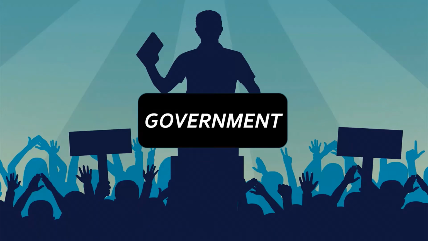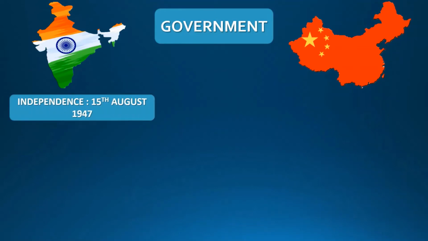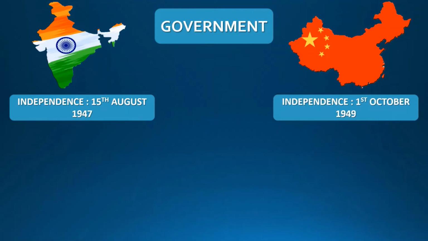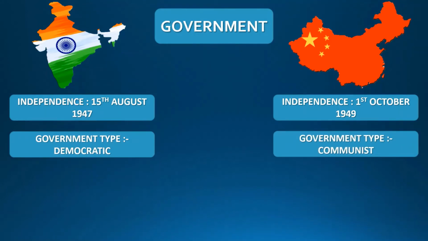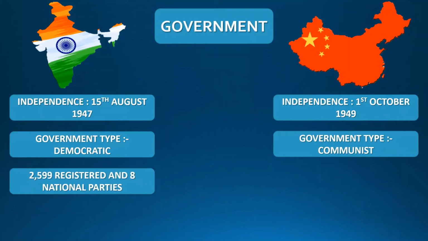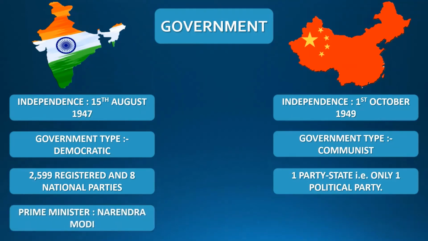Now let's talk about the government of both these countries. Firstly, let's know when these countries got their independence. India got its independence on 15th August 1947. China got its independence on 1st October 1949. The government of India is a democratic government, whereas the government of China is a communist government. According to the Election Commission of India, there are 2,599 registered parties and 8 national parties in India. Since China is a one-party state, there is only one political party in China, which is the Communist Party of China. The Prime Minister of India in 2020 is Narendra Modi and the President of China is Xi Jinping.